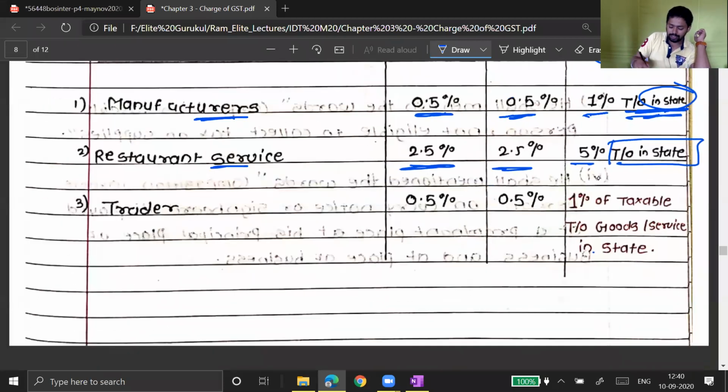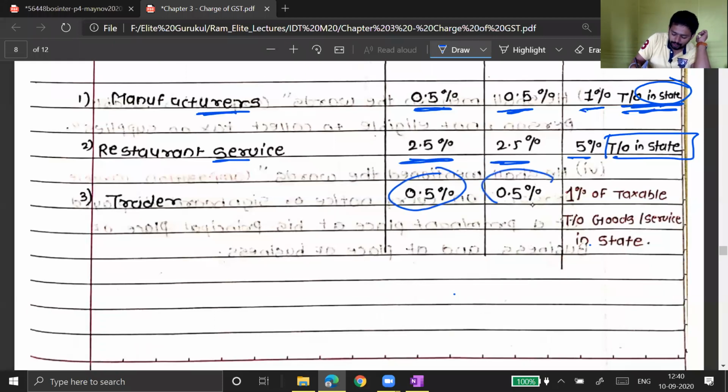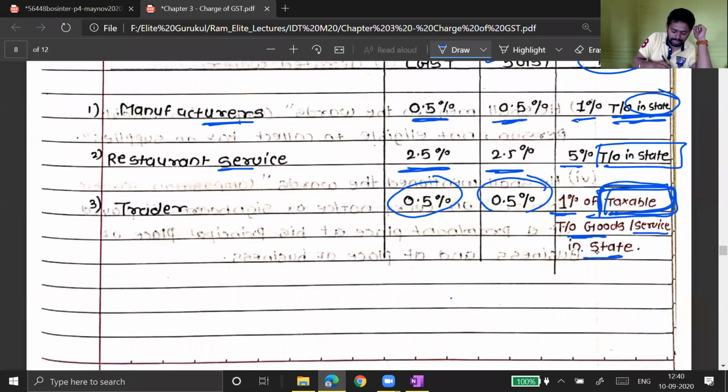But for a trader, 0.5% CGST, 0.5% SGST, total 1% on only taxable supply of goods or services in the state. So here the trader is liable to pay tax only on taxable supply, whereas the first two are paying tax on total supply. Say for example, a restaurant is giving you two things, food and fruits.